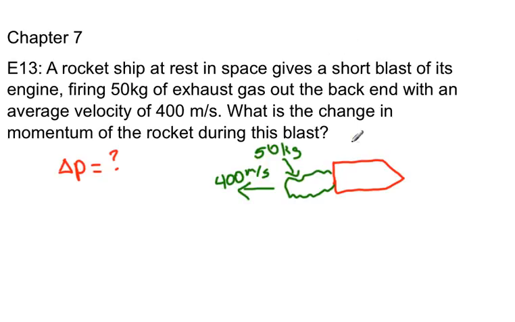So if we have all that momentum going this way, it has to be pushing off of the rocket. So the rocket's pushing it that way, it's going to push back. So the rocket's change in momentum will equal the momentum of this gas.